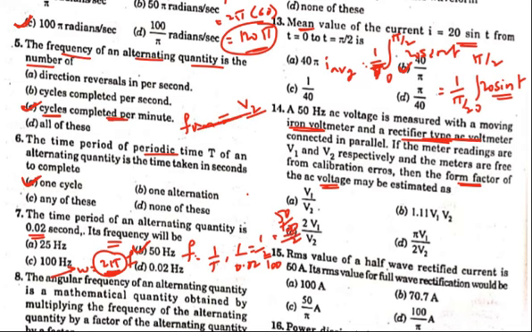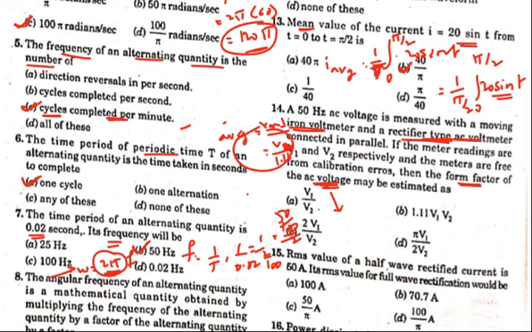See the first case. Form factor equals RMS value by average value. If you want the average value, what happens? RMS by average. RMS here is V2. In the second one you are taking V2 by average value 1.11. So V2 by 1.11 you are getting, and this you substitute in the AC voltage.